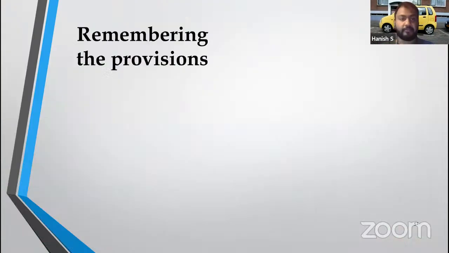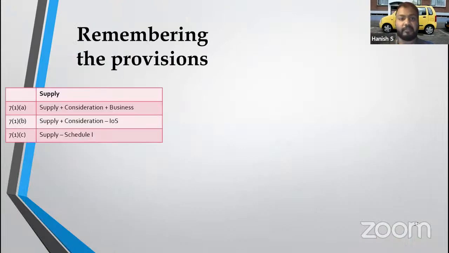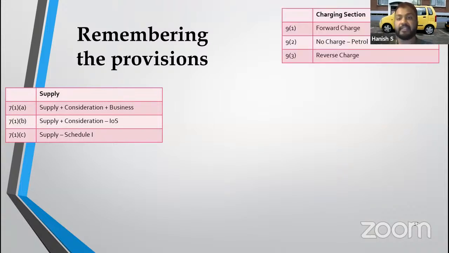Right? Okay. Now, how do we remember the provisions? Very, very easy. Three-step approach. Even in CA, we have a three-step approach: foundation, inter, final. Even in inter, when we are reading GST, it is a three-step process. Supply has three parts: 7(1)(a), supply for consideration in the course of business. 7(1)(b) does not have b, so supply for consideration, import of services. 7(1)(c) does not have c, that is without consideration, supply in case of Schedule 1. Okay, that is how we read the section.